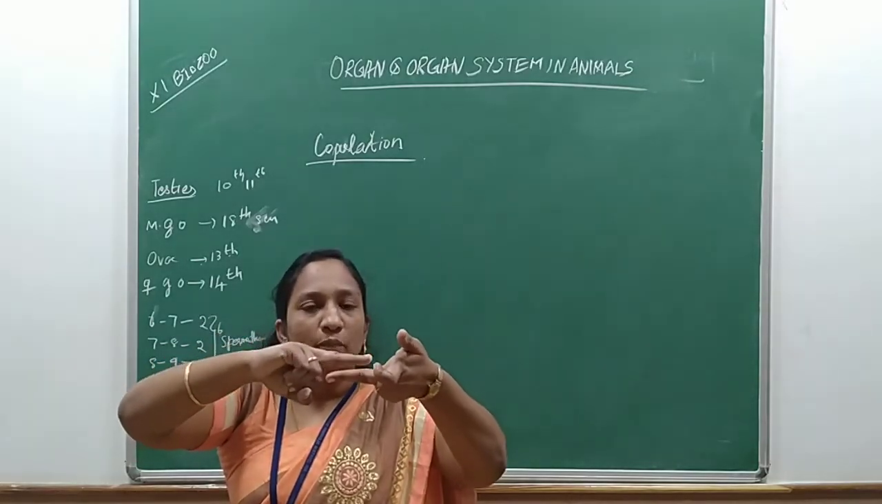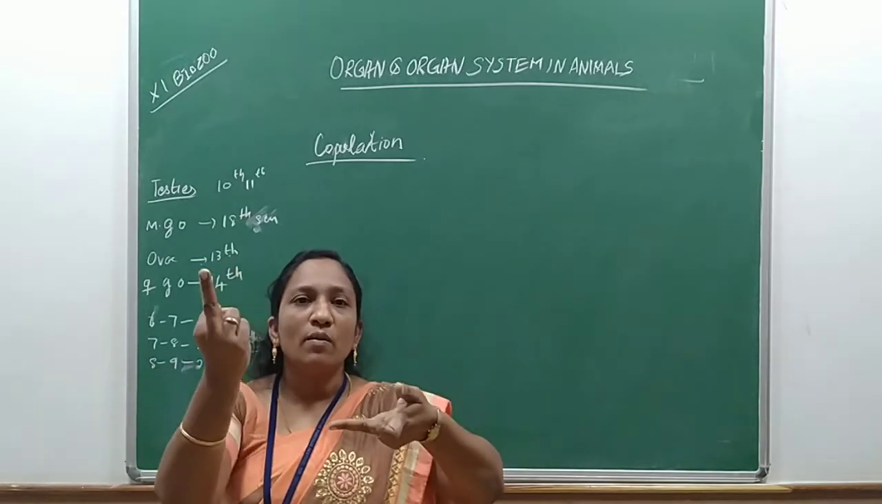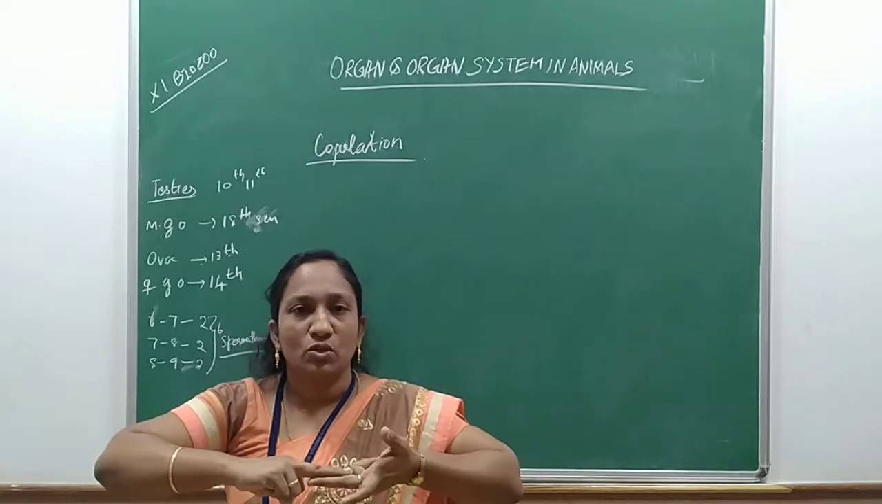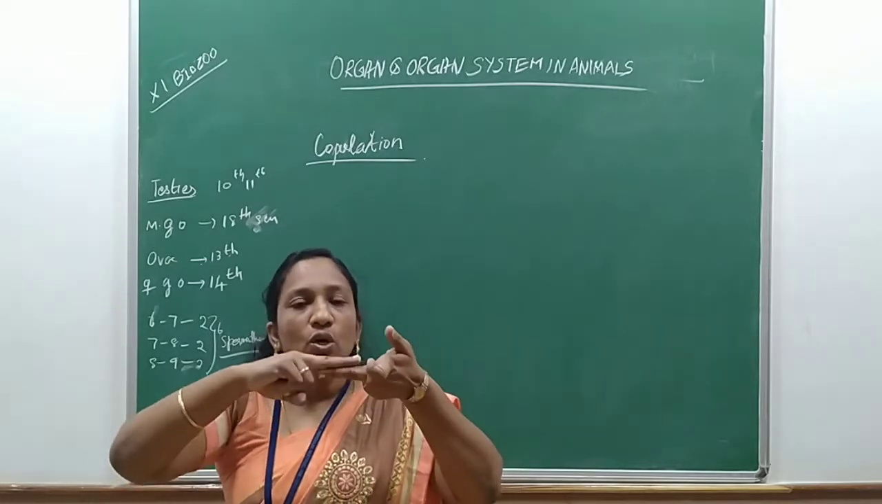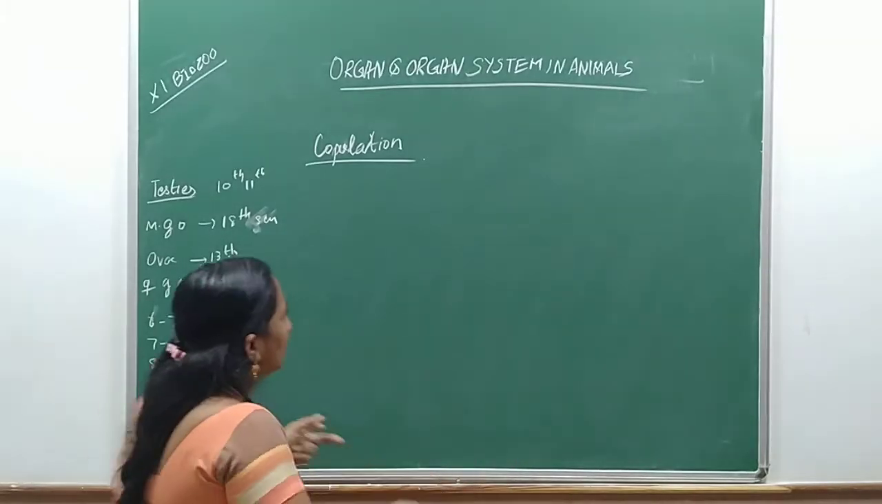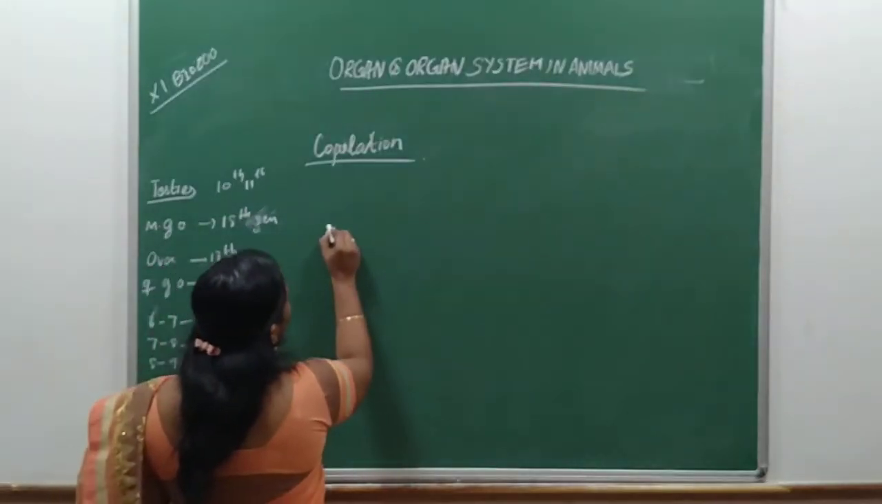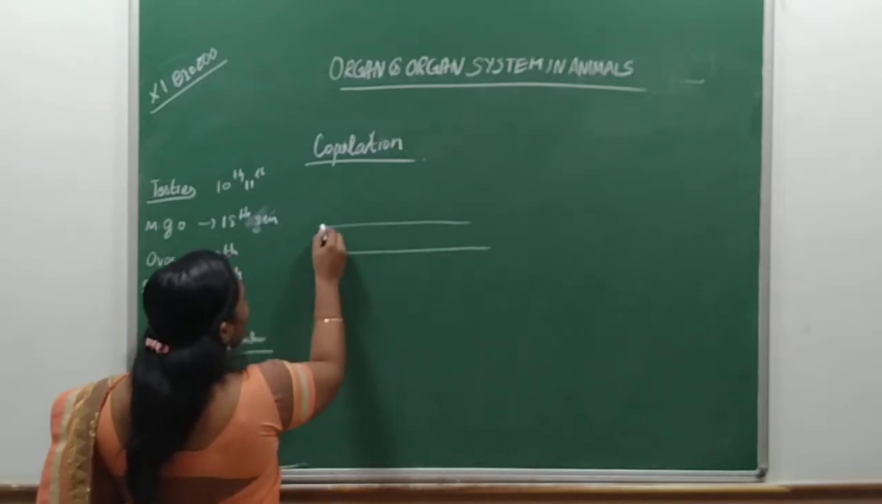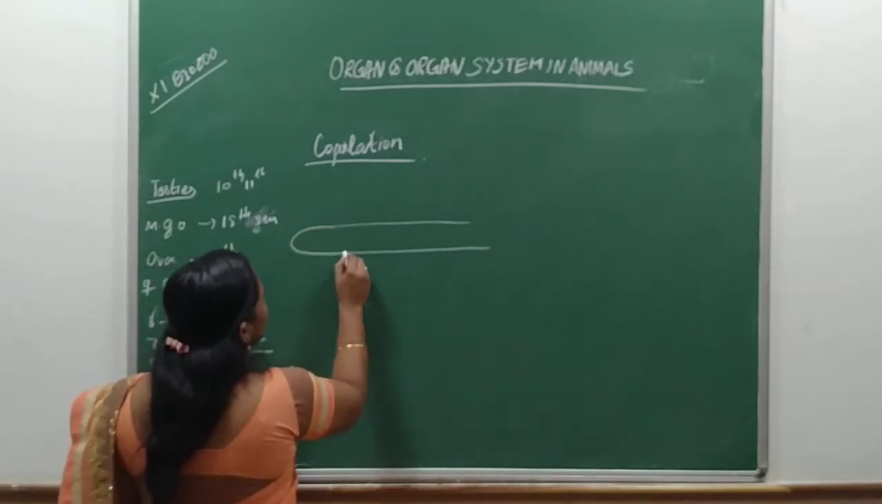So this is the process of copulation. For the process of copulation, this is the direction. One worm is facing this side, and the other worm will be facing the opposite direction toward the former one. So this is the position of what? Coupling. This is the position of coupling. Let's draw the diagram.